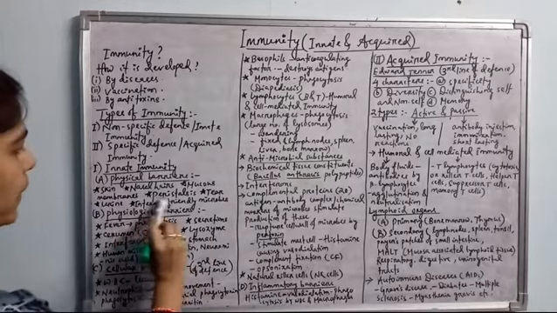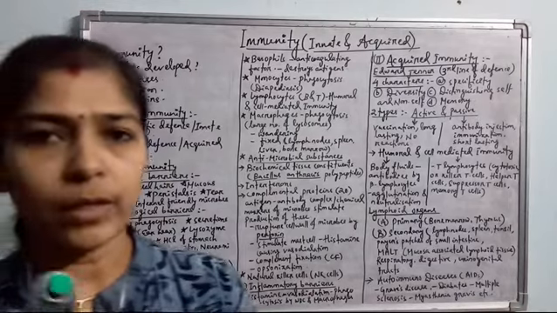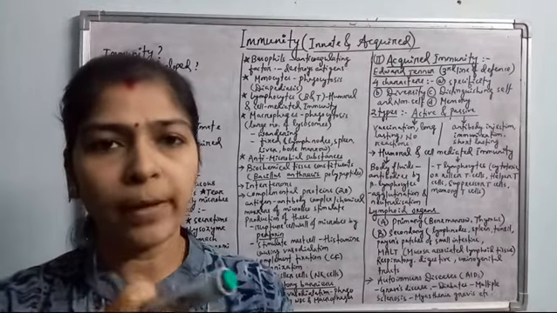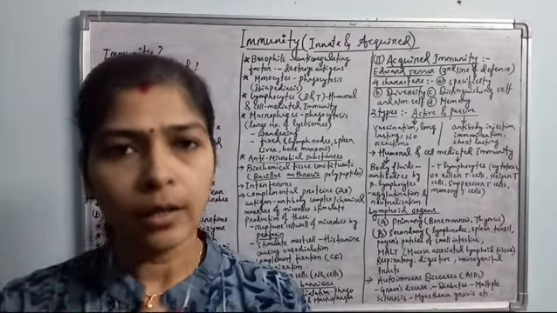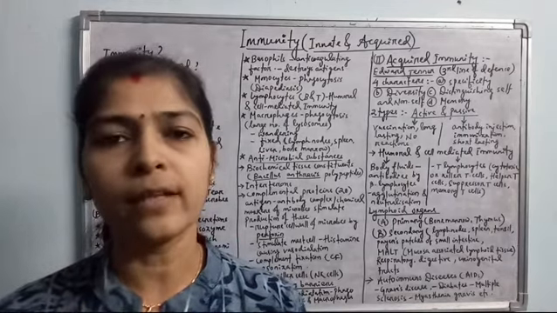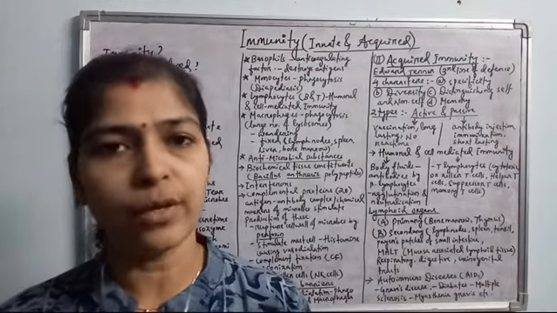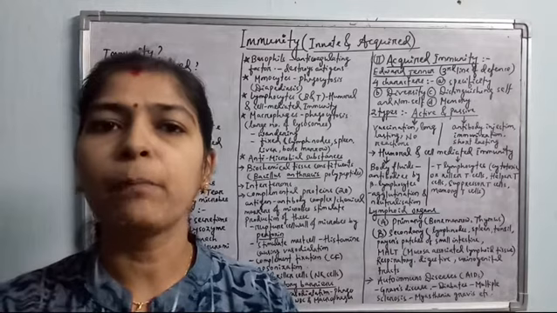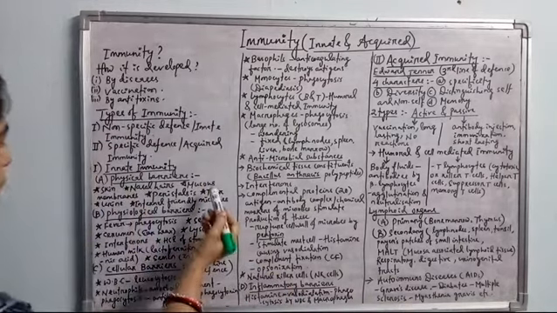And the fourth one is peristalsis. See, peristalsis is the longitudinal and circulatory movement of the muscles of the digestive tract, so that if any antigen is taken in through our diet, through our food or water, then by peristaltic movement it is removed out. Okay, so that is peristalsis.